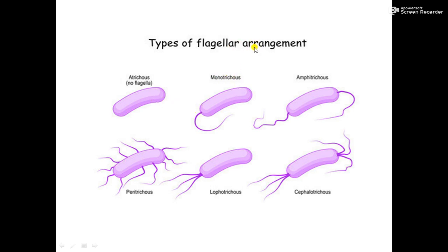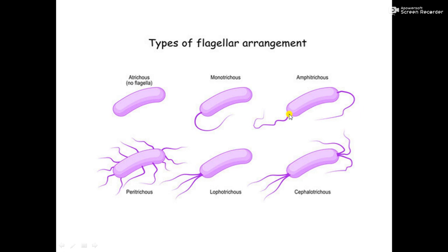So, depending upon the flagellar arrangement, the second is monotrichous. Mono means single, a single flagellum. And amphi means dual. Amphibia you have learned. So amphitrichous means two flagella, one on each side or each pole of the cell. Amphitrichous, okay, a single flagellum on each side.